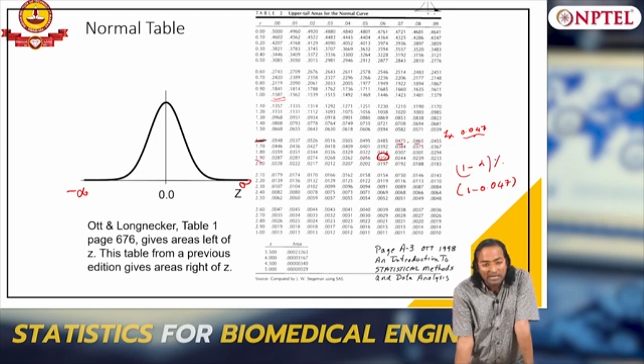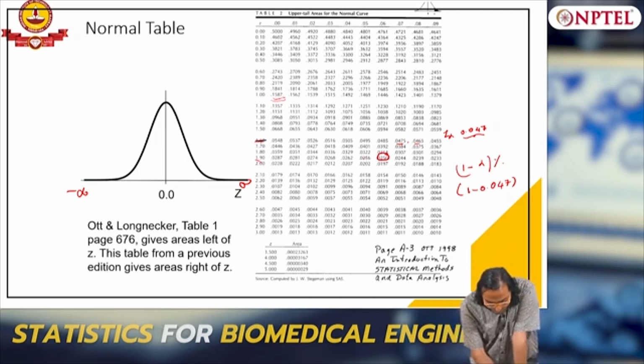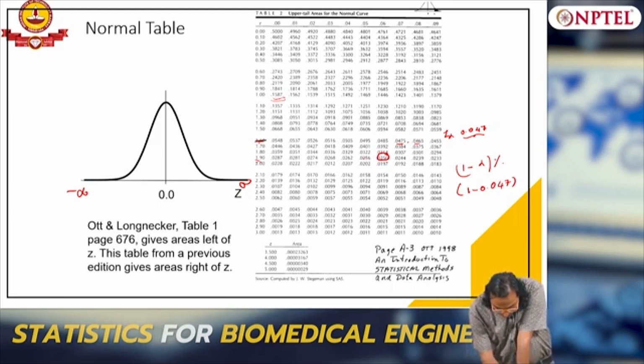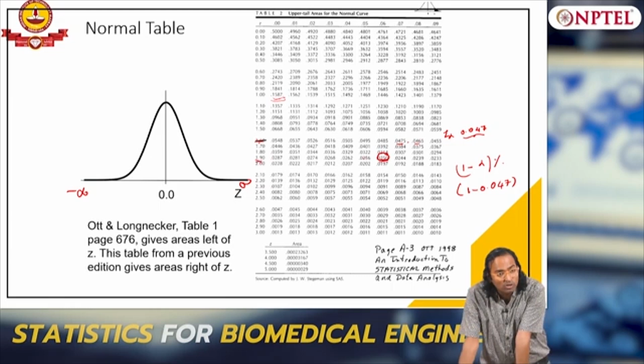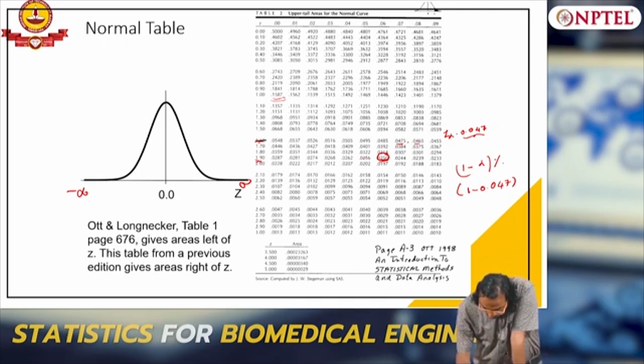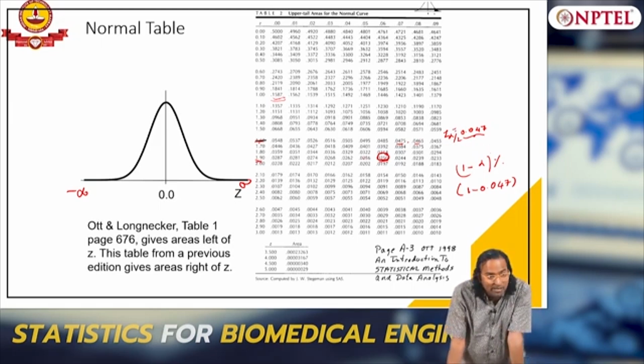This is one sided, I have taken 1.67. So remember 1.96 is 0.025, and 0.025 into 2 is 0.05. If I take this as Z alpha by 2, what is the percentage with which I can reject? 0.047 into 2 is what?